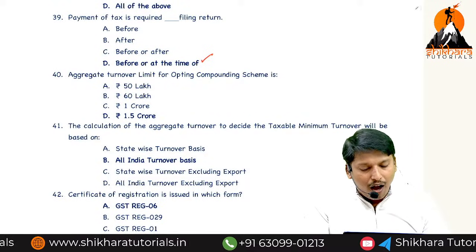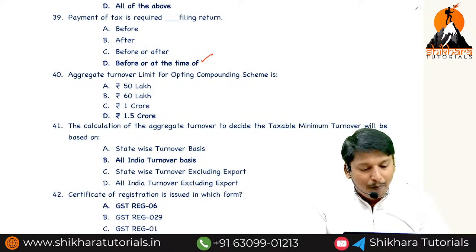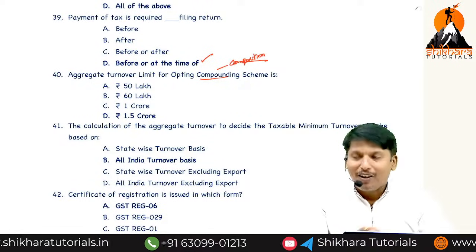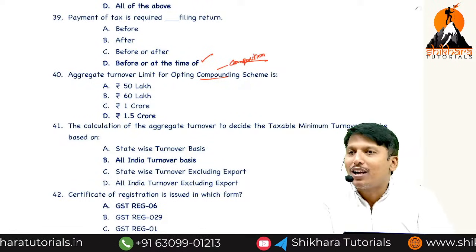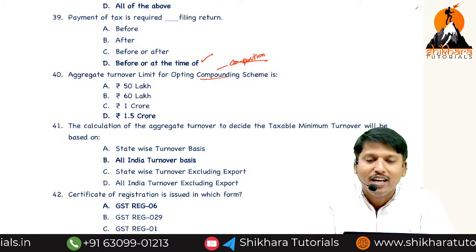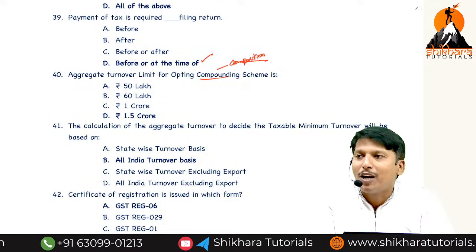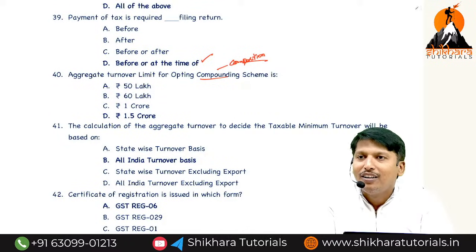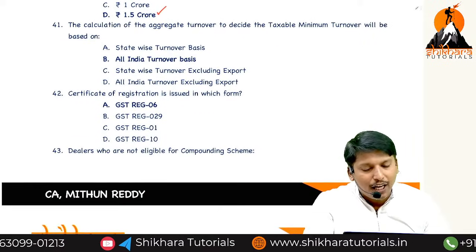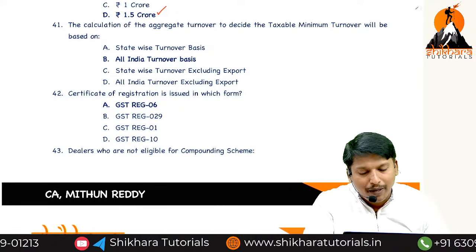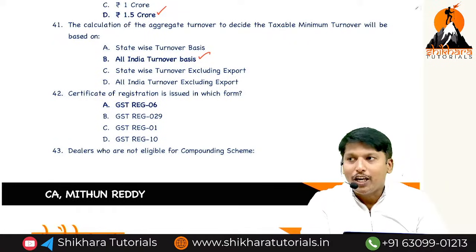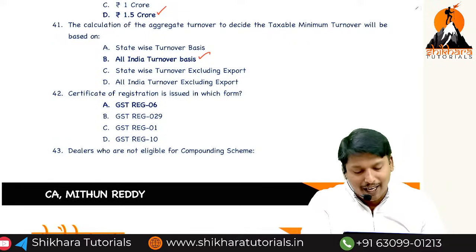Aggregate turnover for opting, yes, compounding, which means composition scheme. Given wrong. Yeah, we'll explain. A person whose aggregate turnover does not exceed 1.5 crores in the normal states, 75 lakhs in the special category states other than Jammu Kashmir, Assam, Himachal Pradesh can opt for composition scheme. The calculation of aggregate turnover to decide minimum turnover is based on an all India basis. State-wise only for composition for payment of tax.